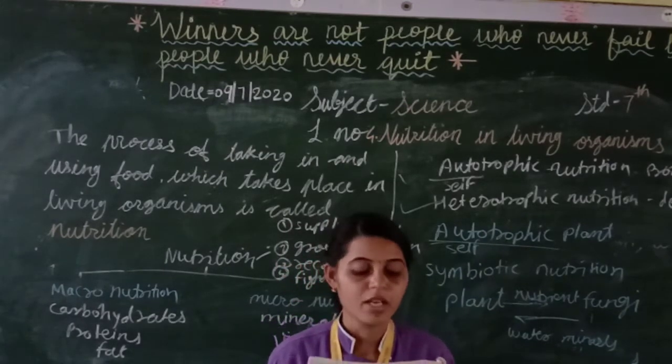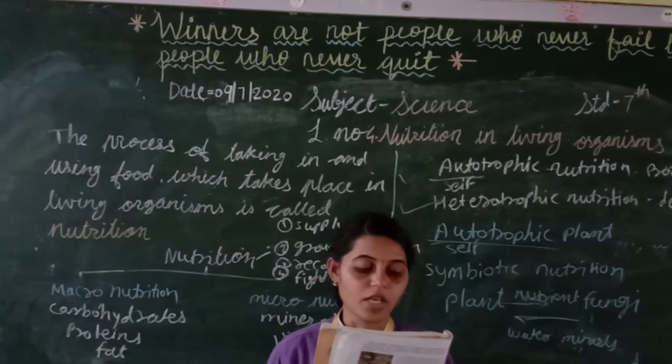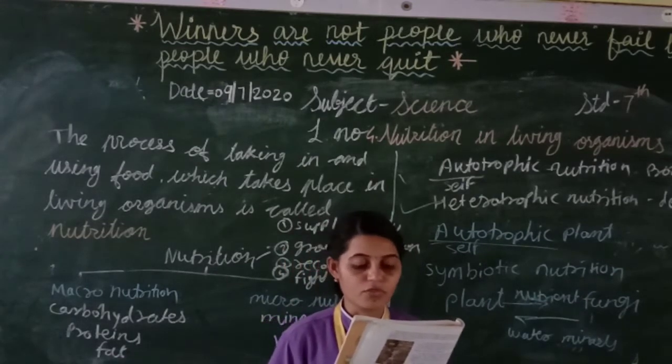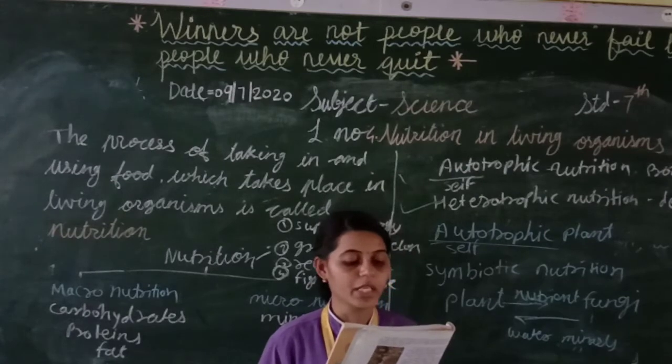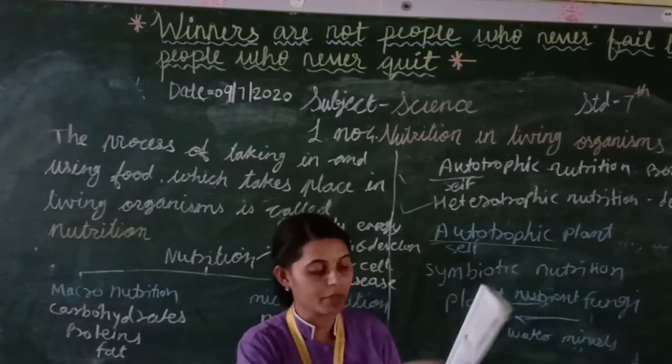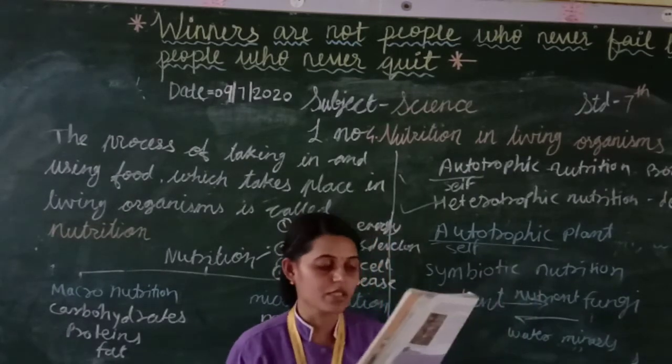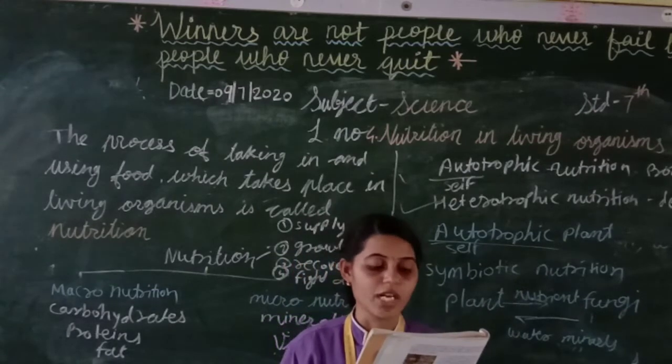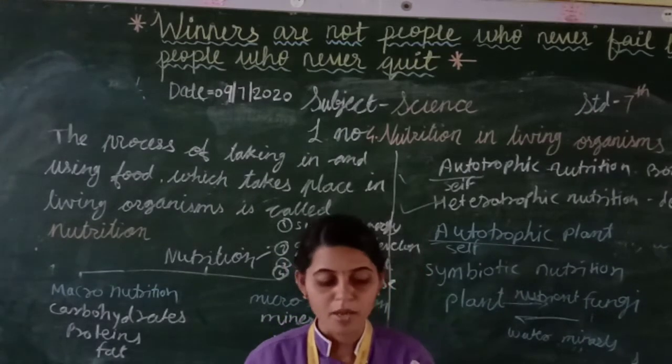For example, Loranthus and Cuscuta. Due to the absence of chlorophyll, the Cuscuta is completely dependent. In the picture you can see the Loranthus. They don't have chlorophyll, so that's why they depend on other plants.